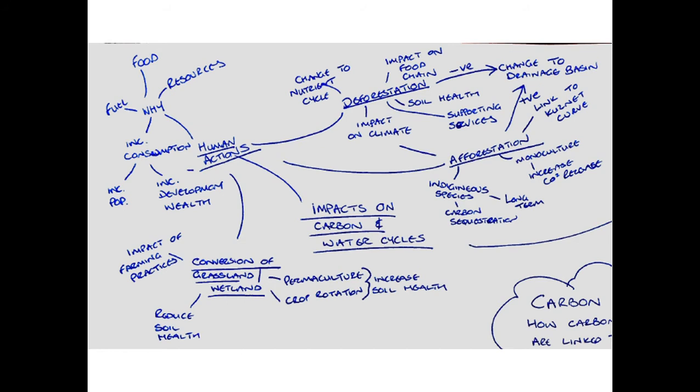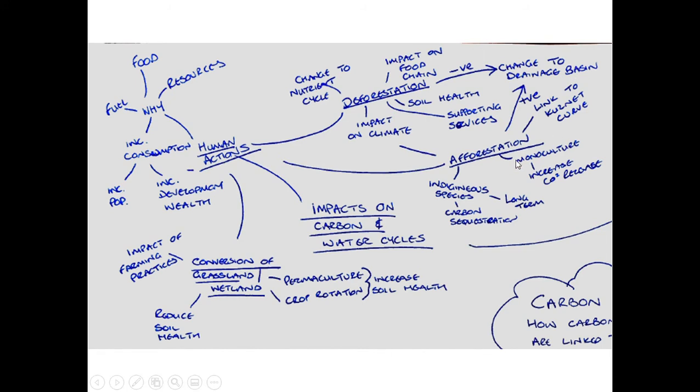Now, it could be said then that afforestation could be a solution, but not if afforestation relies on a monoculture where we just plant one species, because this is not going to reinstate ecosystems and could actually increase the CO2 produced from it. It is important that we promote indigenous species, that we take a long-term view so that afforestation can be seen as a form of carbon sequestration and carbon capture.